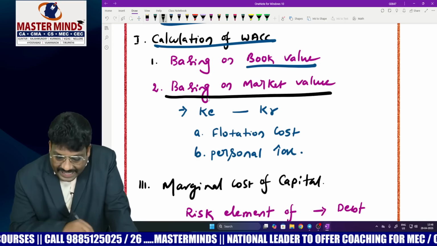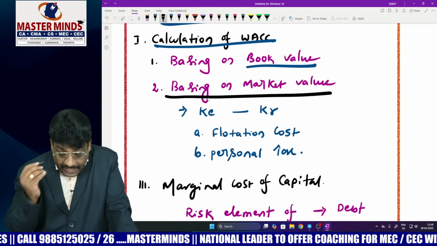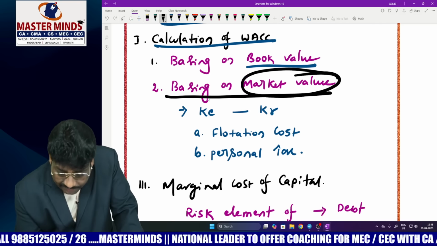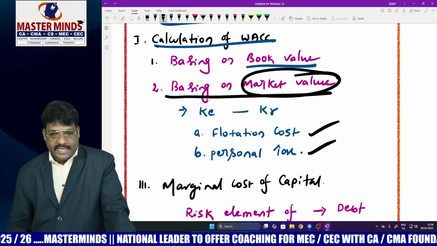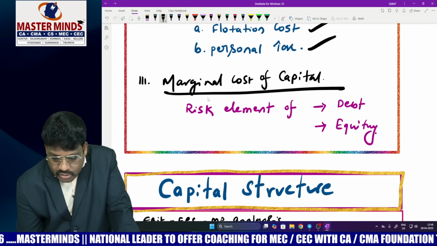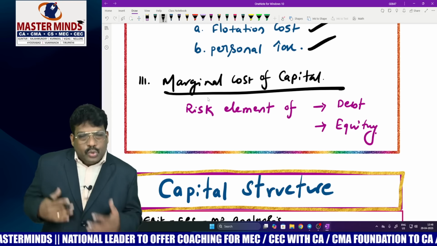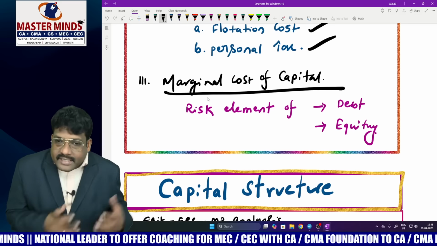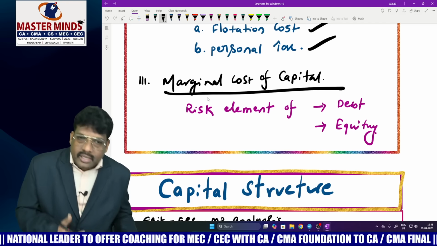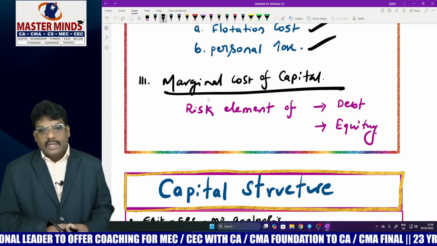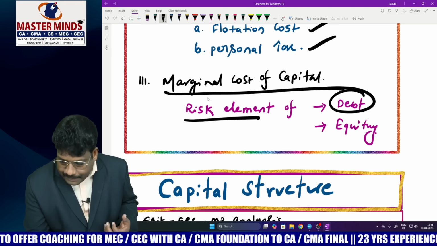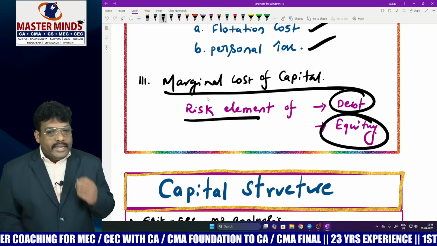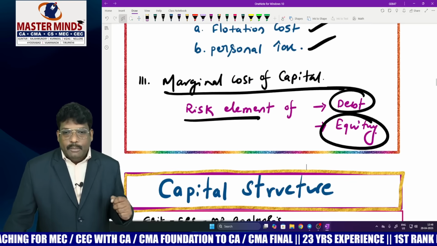Also the case when KE equals KR, okay, and at the same time, while calculating weighted average cost of capital, don't ignore the treatment of flotation cost and personal tax. And thereafter, marginal cost of capital. Whenever the company wants to raise additional funds, in such a case, you have to find out another cost which is called marginal cost of capital. In marginal cost of capital estimation, don't forget the risk element of debt holders and equity shareholders, right? So these are very important key points, dear students.